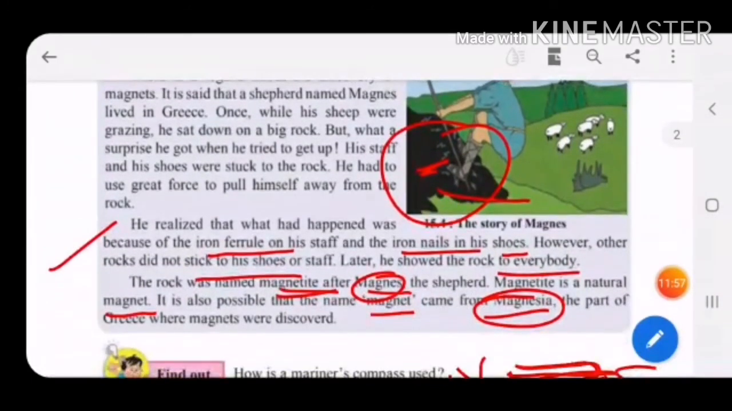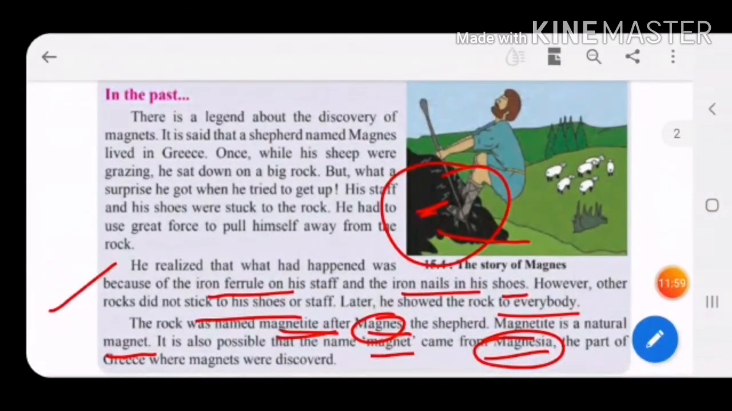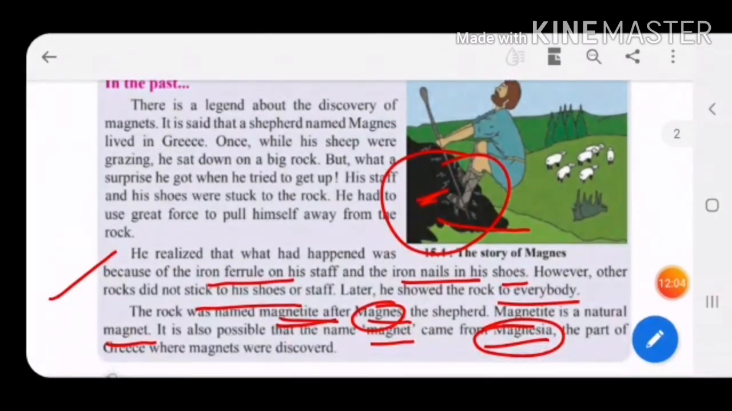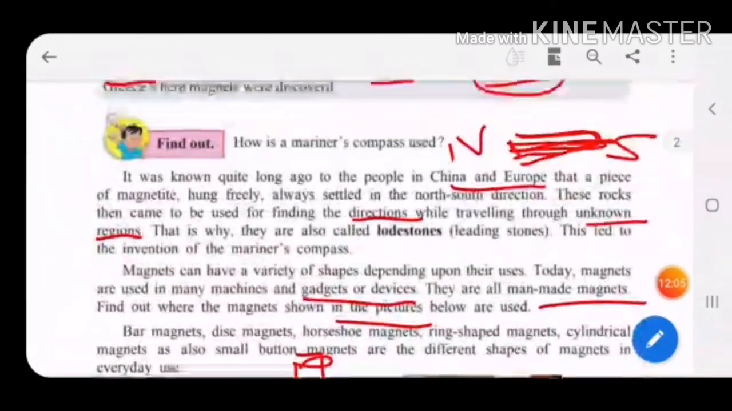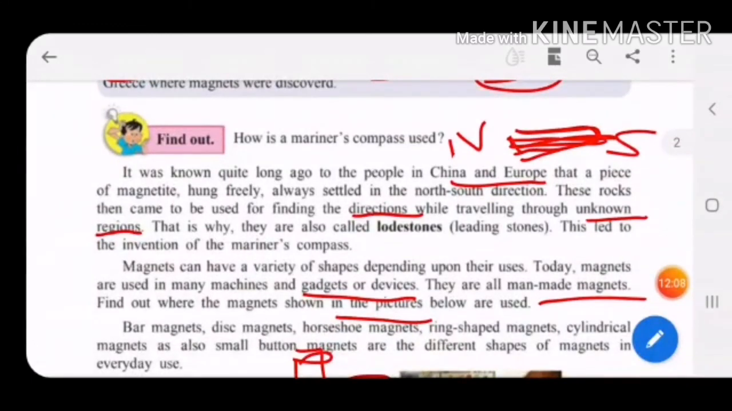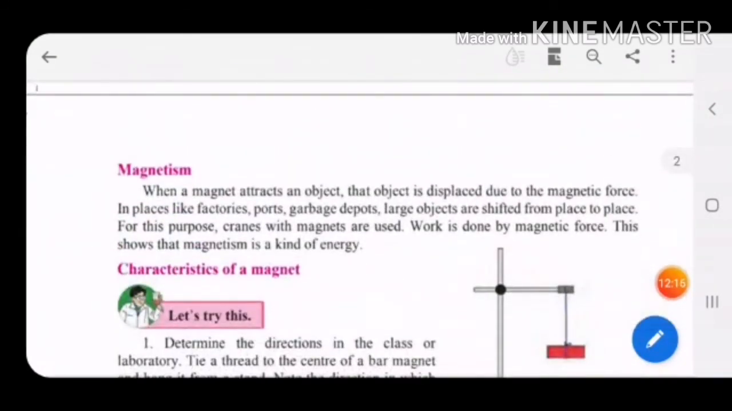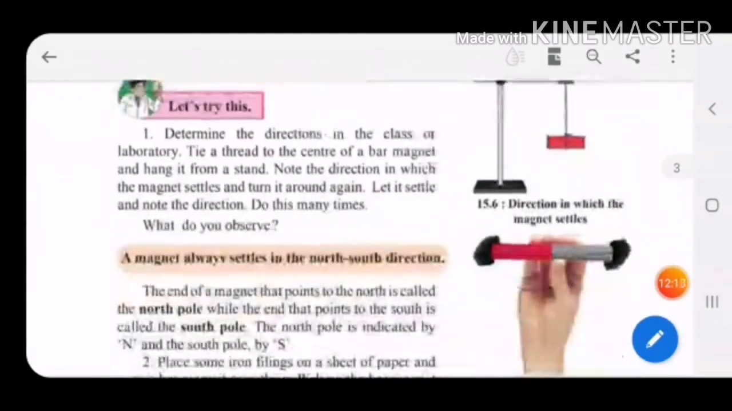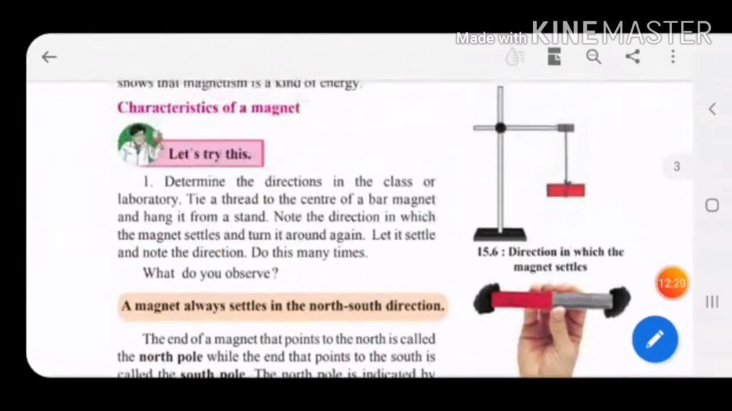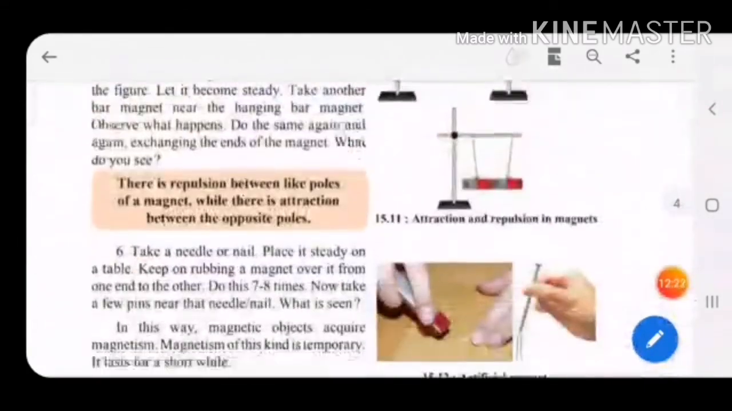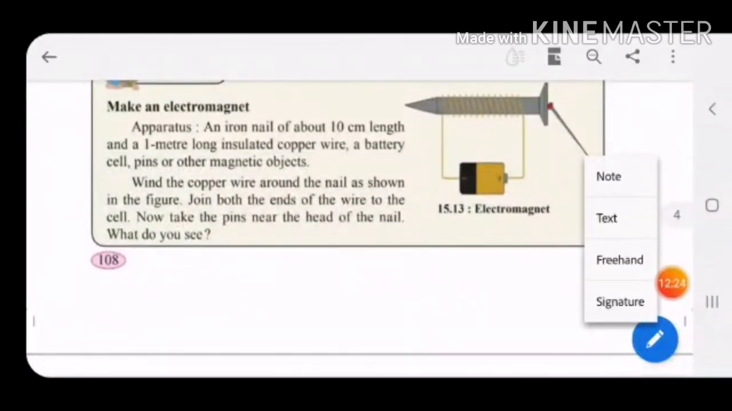We have seen the story of how the magnet was discovered in Greece by the shepherd named Magnus. How the magnet was used by Chinese and European people to get directions. Later on it was used in the mariner's compass to get the directions. In the next part we will see about magnetism, the very important characteristics of magnets in detail. So till then, revise your lesson till here.